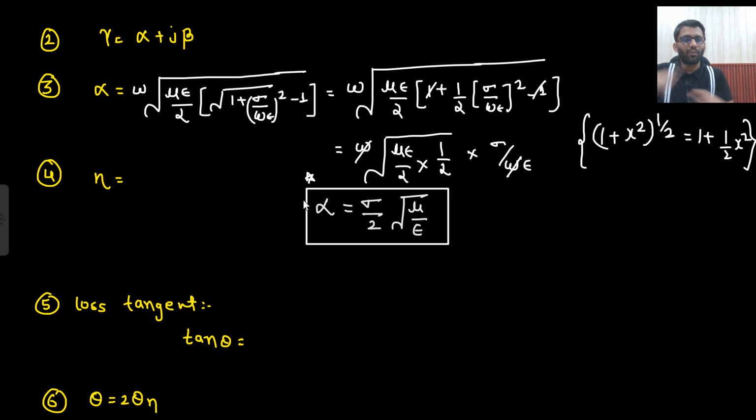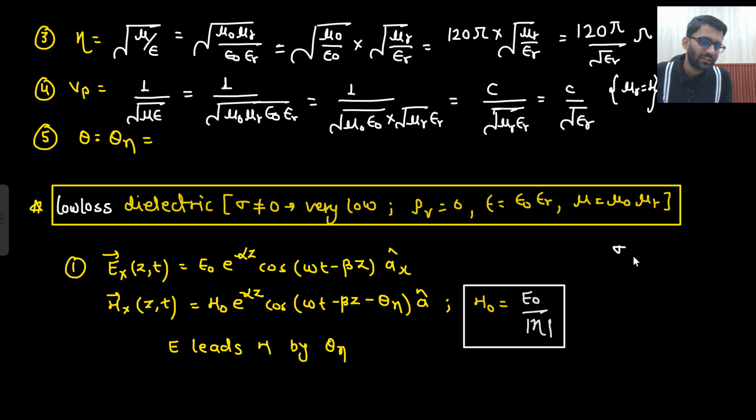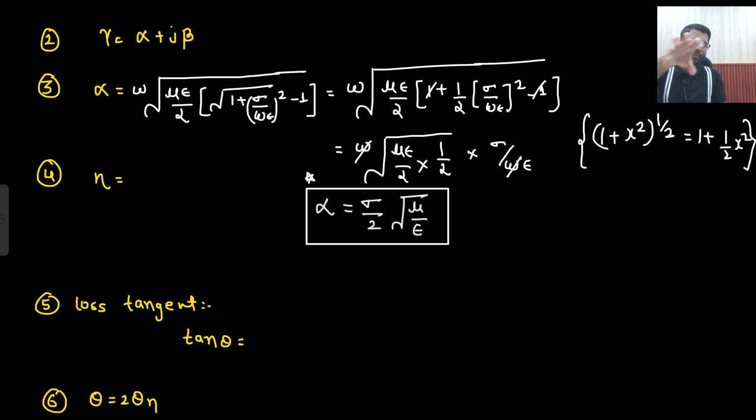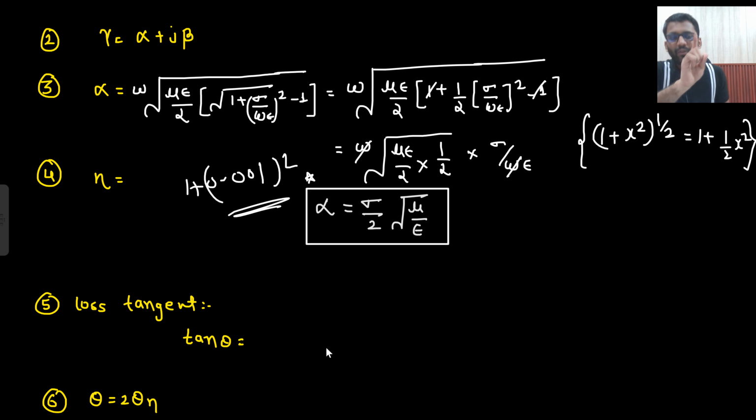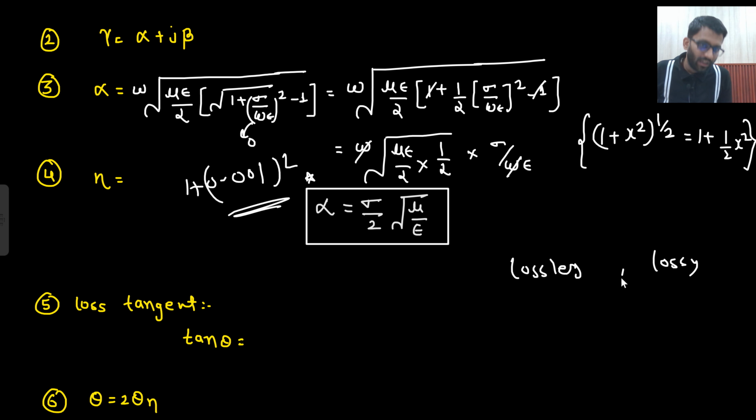For low loss. What do you mean by low loss? Low loss means sigma upon omega epsilon is very much less than 1. It is a very small quantity. So 1 plus 0.01 square, you will do something like that. So it will not make much effect, but it will certainly not be equal to 0. What I mean to say is that if I take sigma upon omega epsilon as 0, then what will happen? Under root 1 minus 1, that will be 0. So alpha value will come 0. So that will become a lossless dielectric. But it is neither lossy, nor lossless. It is low loss. Lossless, lossy, and in between there is low loss.